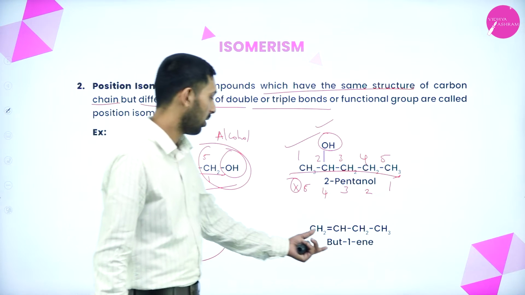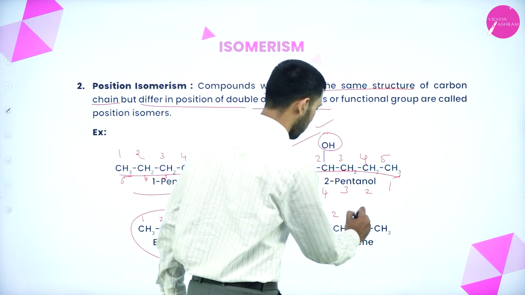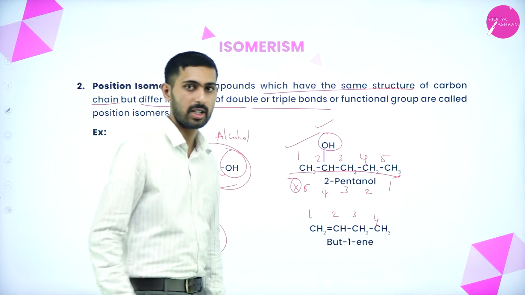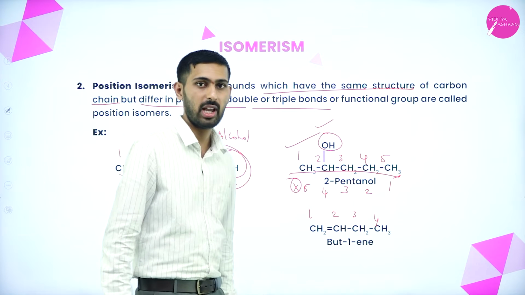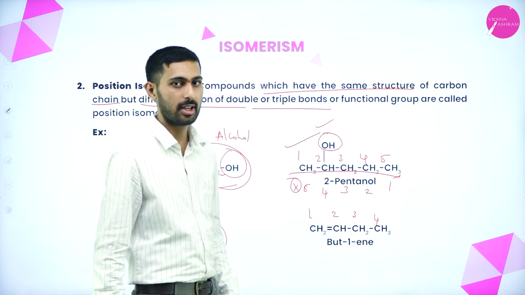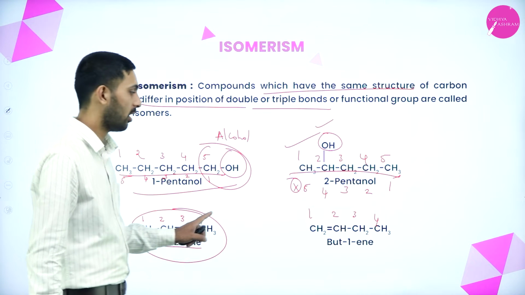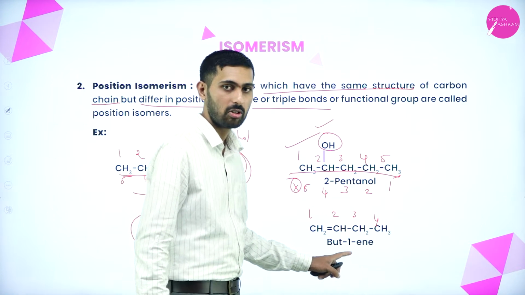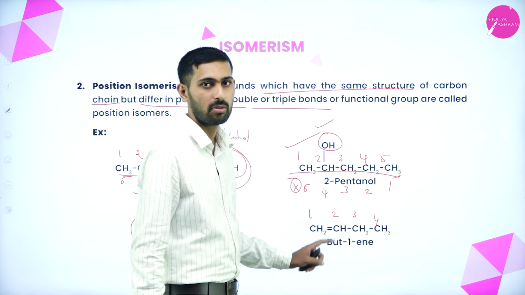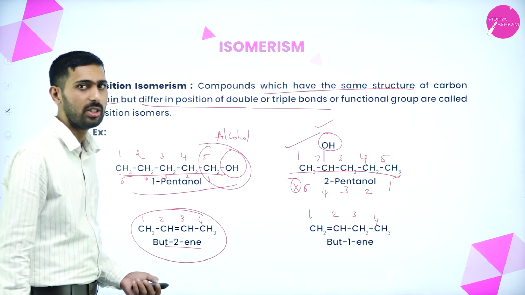Here also, 4 carbon atoms are present, 1, 2, 3, 4, and a double bond. We have to change the position of the double bond or triple bond. In the last one we said 2-butene. Here we say 1-butene, because the double bond is at the first carbon. So this is position isomerism.